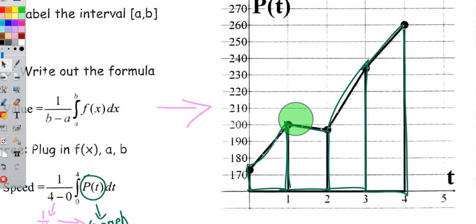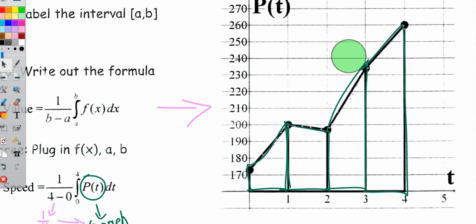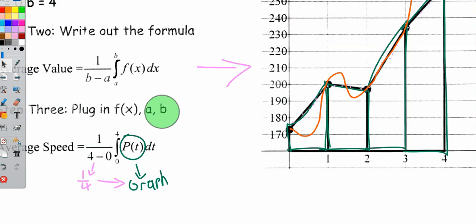Now, is this necessarily what the graph would look like? No. I mean, the bear population could look something like this. It could have gone down and then back up, and then down and then up, and then maybe up and then down like this. That could have been the case, in which case the average value would be different, right? I don't know what the graph looks like. I just have these 5 points that were given to us in the chart.